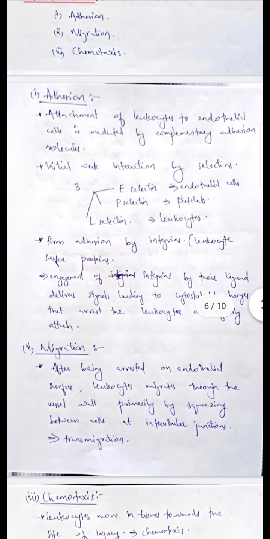Firm adhesion is by integrins. Integrins are the leukocyte surface proteins. Integrins contain ligands, and these ligands will produce signals, and these signals will lead to the cytoskeletal changes that arrest the leukocytes and firmly attach the leukocytes to the endothelial cells. Migration. After being arrested on the endothelial surface, leukocytes migrate through the vessel wall primarily by squeezing between the cells at the intercellular junctions. It is known as transmigration.